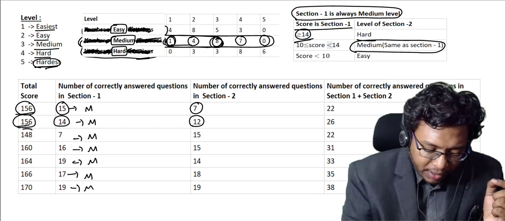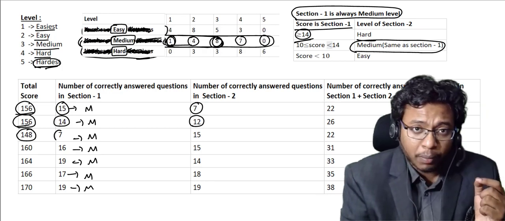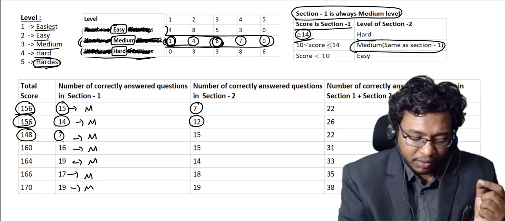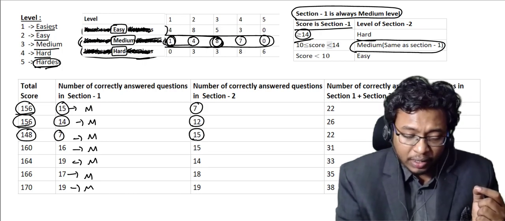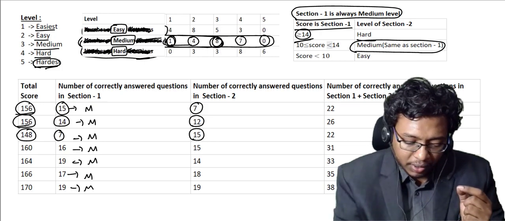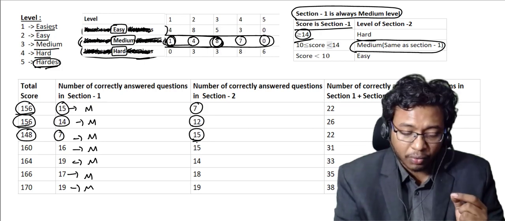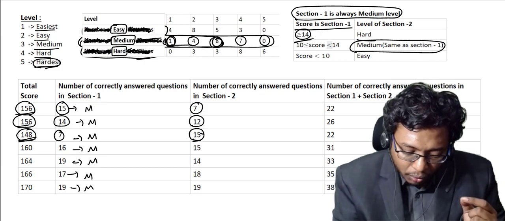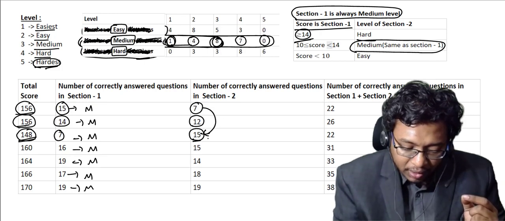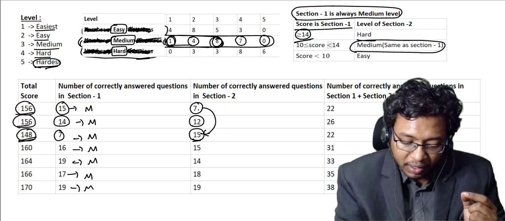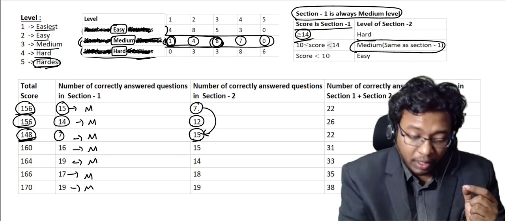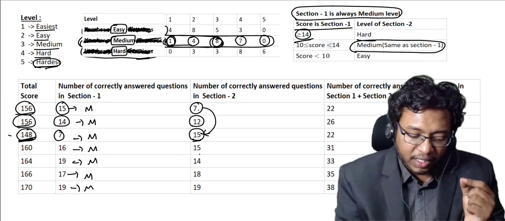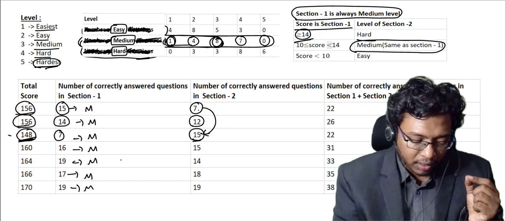Now this person, 148, see this, he screwed up his paper very badly. In the first section he scored only 7 questions right. That means he ended up getting the easy section in section 2. Here you see he performed very well, 15 questions out of 20 are correct, but his score is pretty poor. In the second section he scored much better than the first person, but still he ended up 8 marks lower, right? So this person scored very little just because he screwed up his first section.